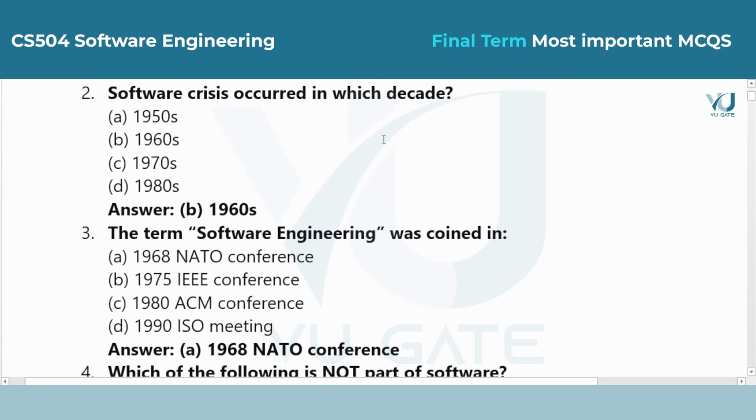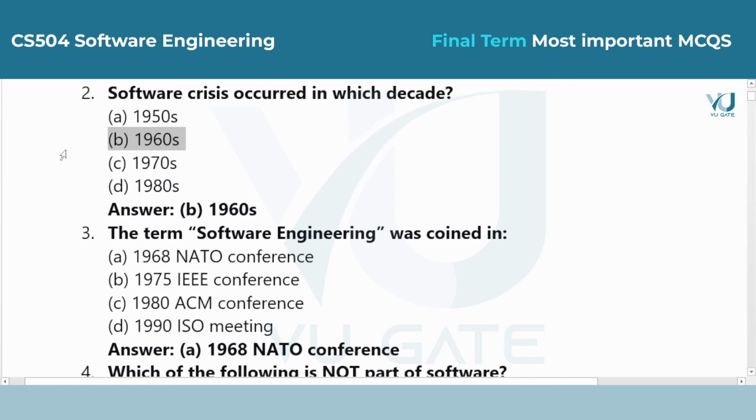Question 2. Software crisis occurred in which decade? Answer is option B, 1960s. During the 1960s, computers became powerful, but writing software for them became very difficult. Projects were often over budget, late, and full of errors. This period is known as the software crisis.